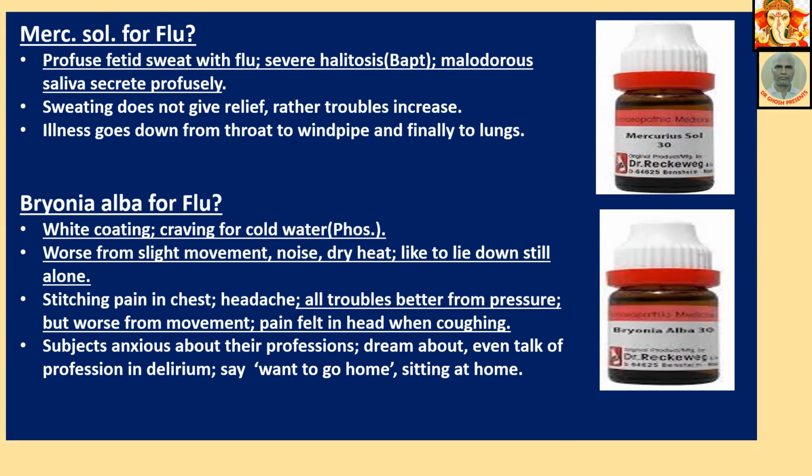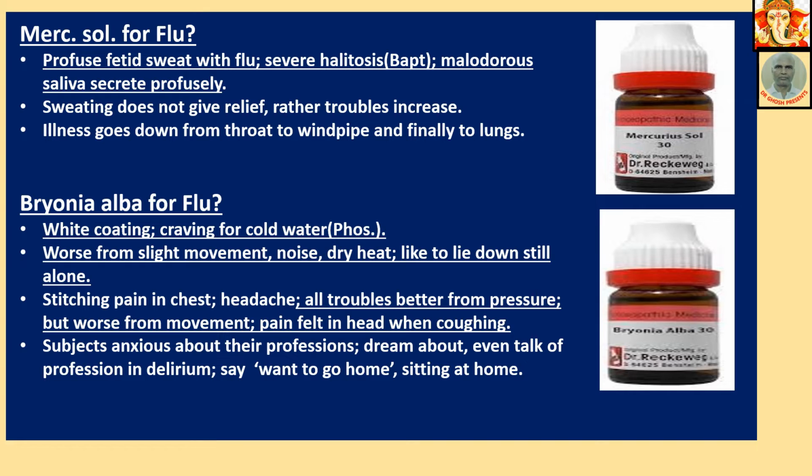Maxwell for flu. Profuse fetid sweat with flu. Severe halitosis. Halitosis means bad breath. Malodorous saliva secreted profusely. Sweating does not give relief, rather troubles increase. Illness goes down from throat to windpipe and finally to lung, that is from above downwards.